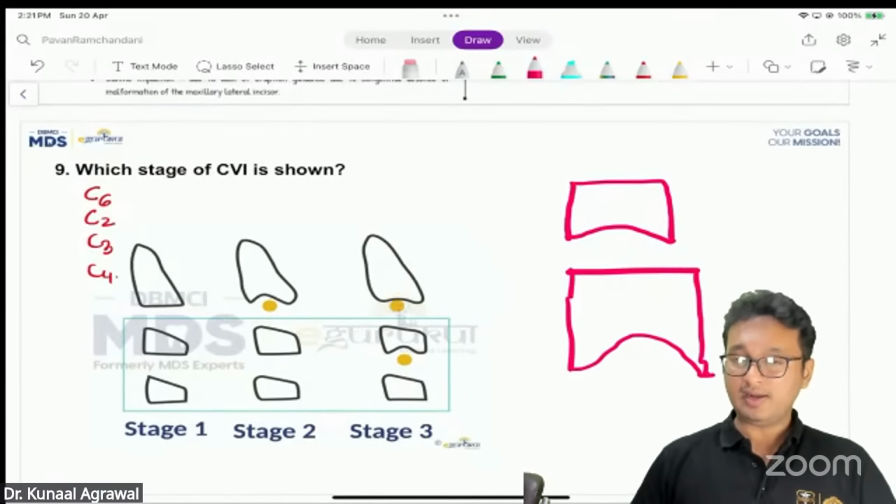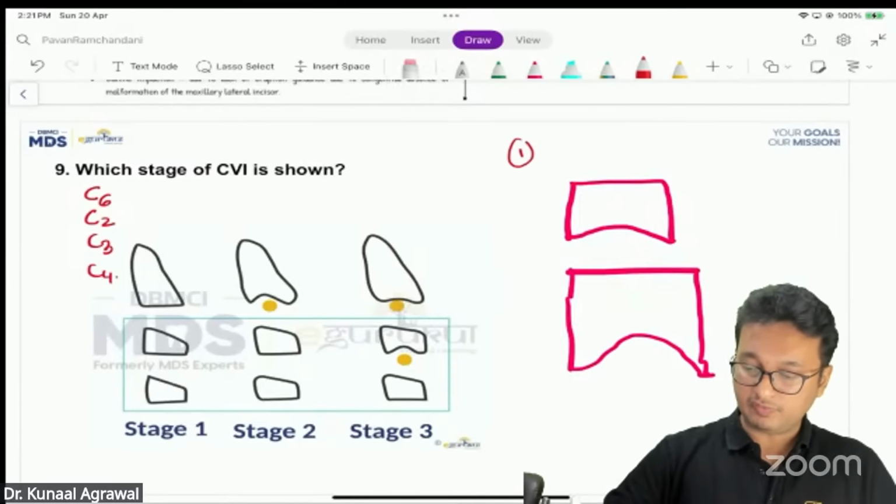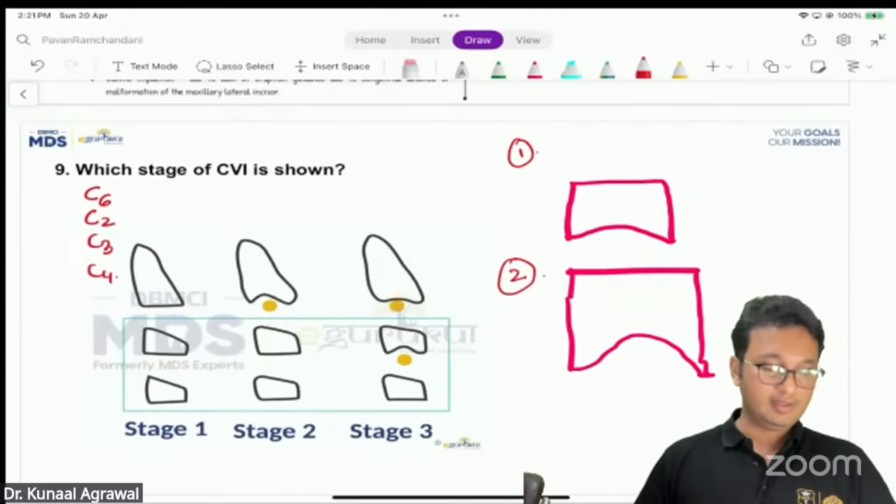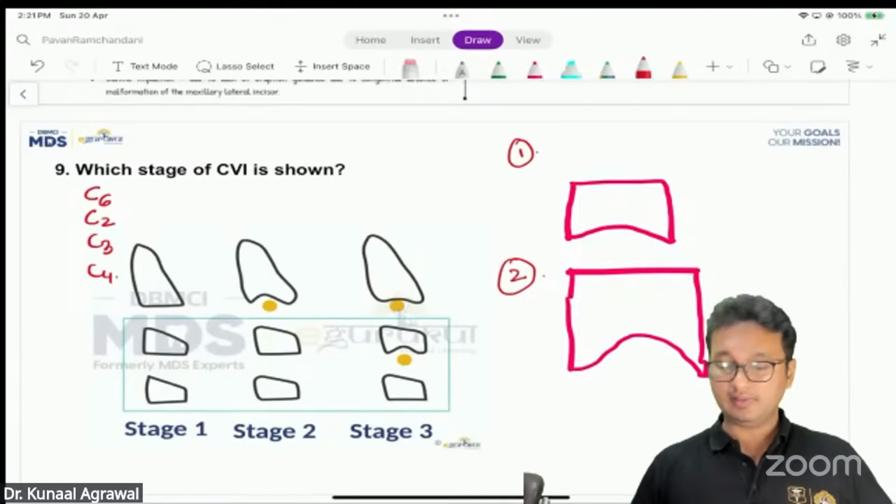Can you help me out in that? What was the exact image which was asked? Whether it was the first image or the second image, because we have different answers for both the images. Can you exactly point out which image that was in the exam?